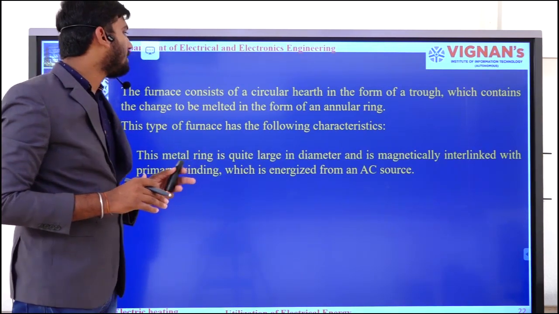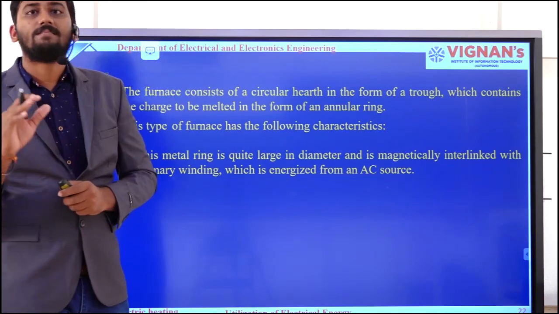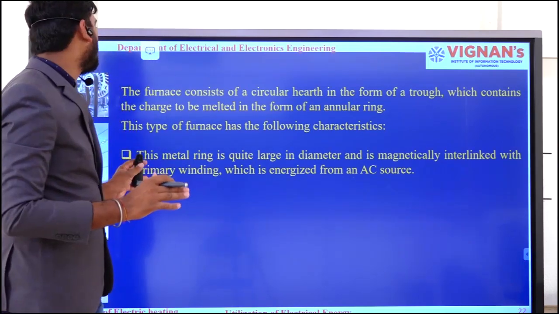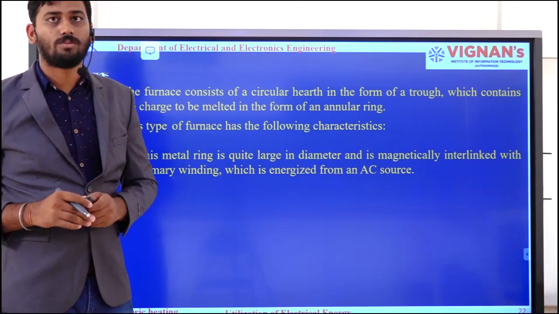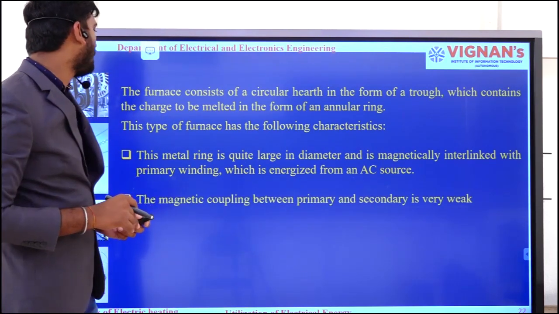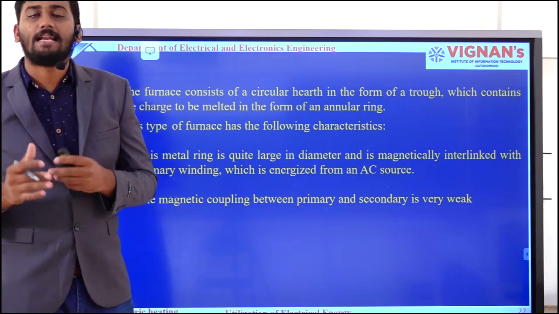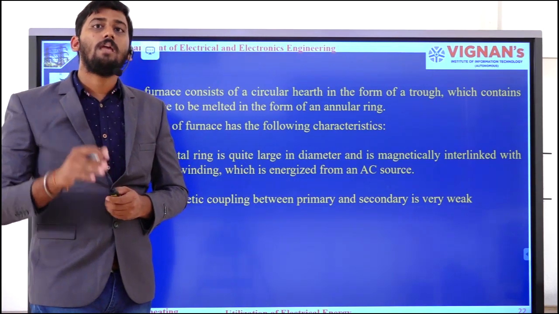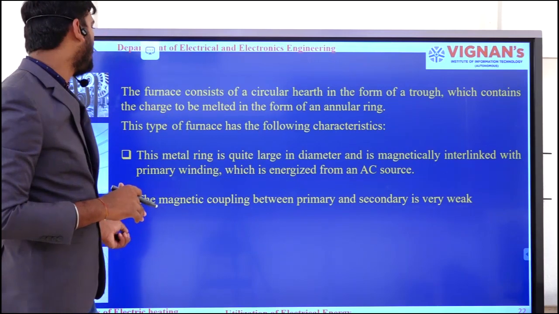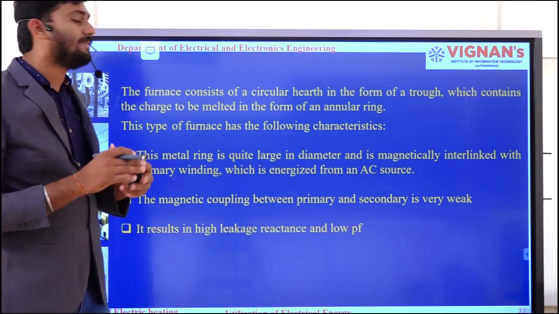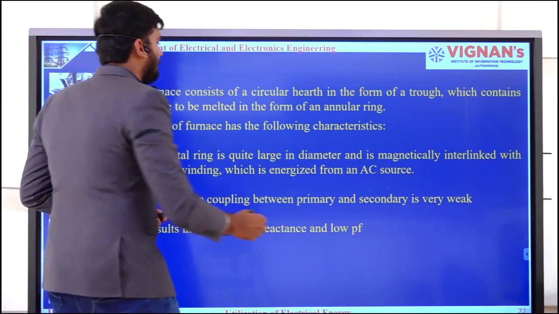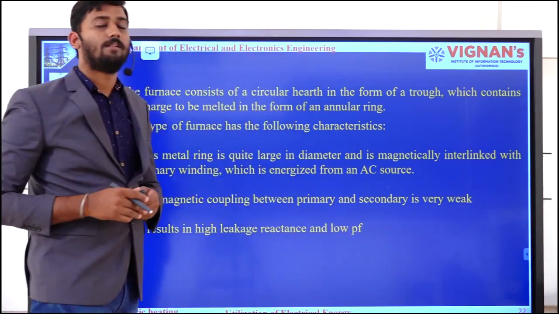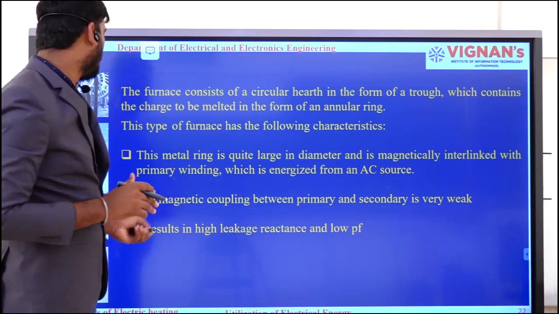The metal ring is quite large in diameter and is magnetically interlinked with the primary winding, which is energized from an AC source. The magnetic coupling between primary and secondary is weak. Because of this weak magnetic coupling, it results in high leakage reactance, that is, low power factor.